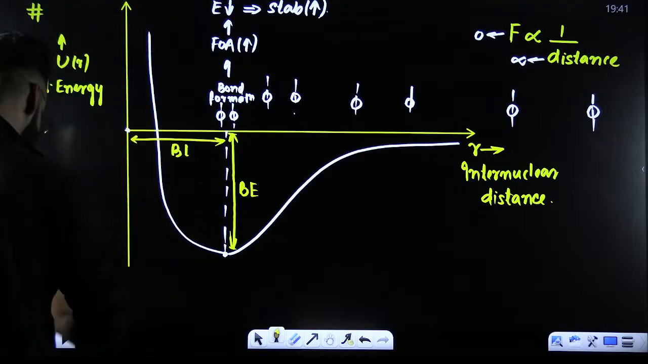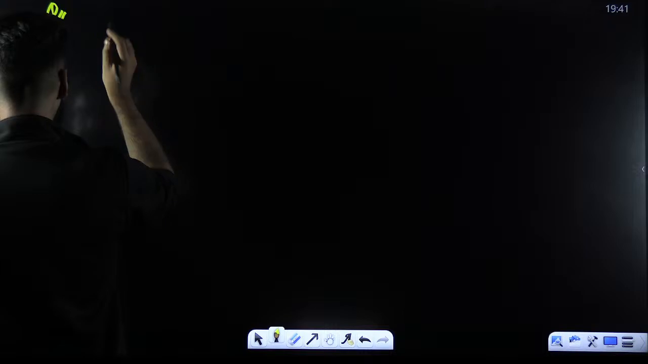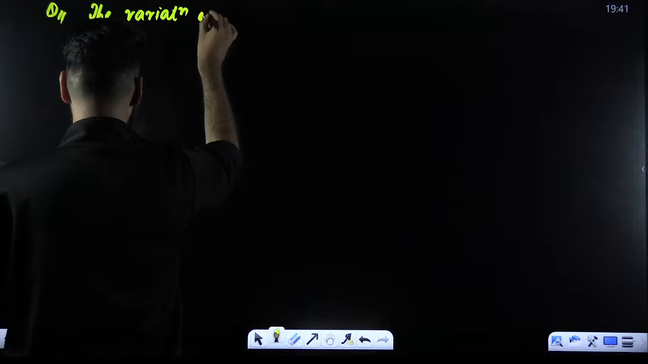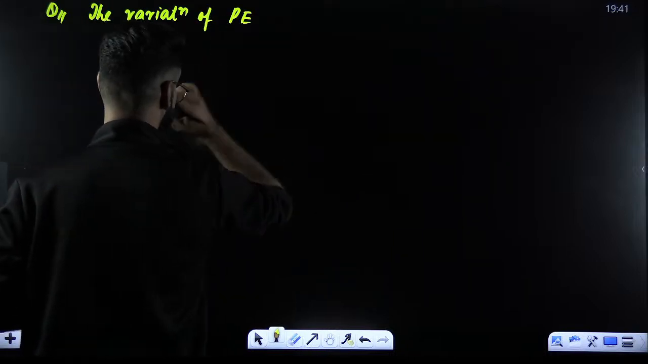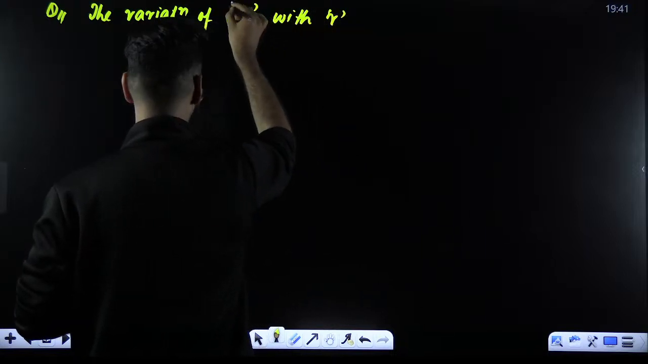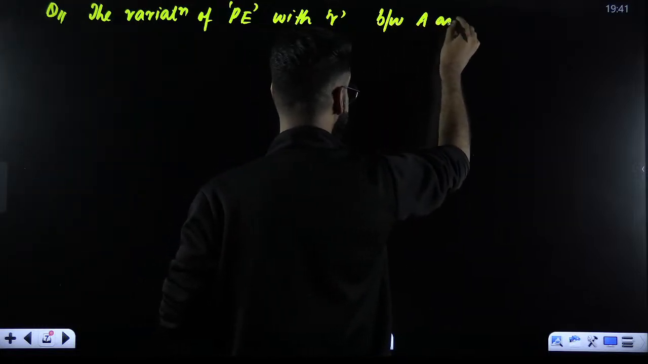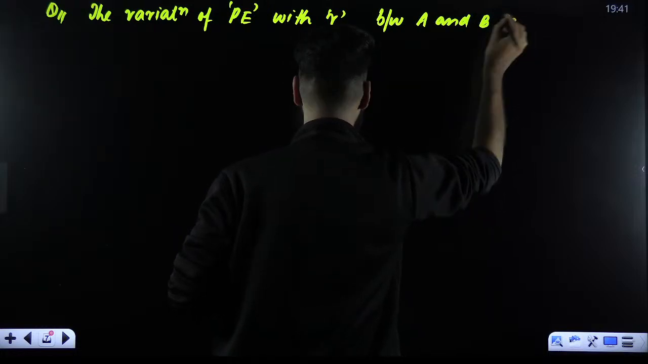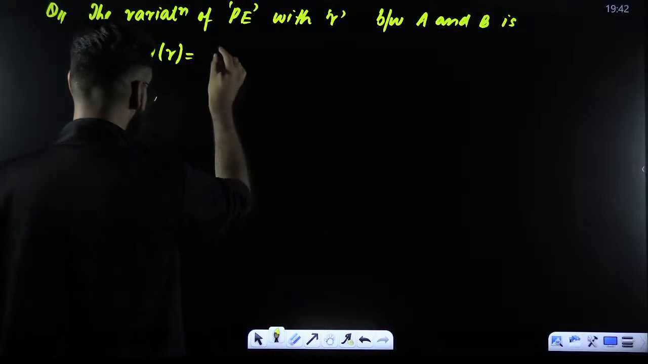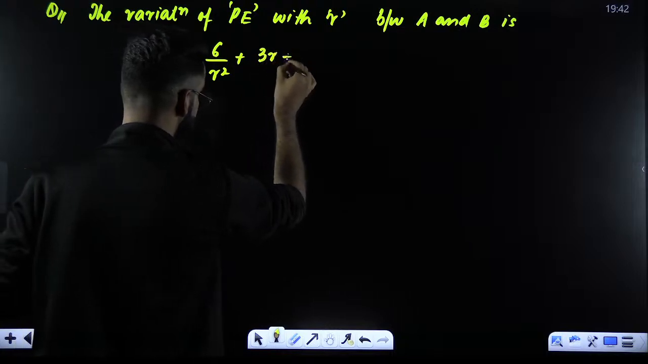And if this particular graph is clear, let me give you one question. Let me see if you can answer this particular question or not. The question is, the variation of potential energy with the internuclear distance between atoms A and B is given as U(R) is equal to 6 divided by R square plus 3R plus 2.